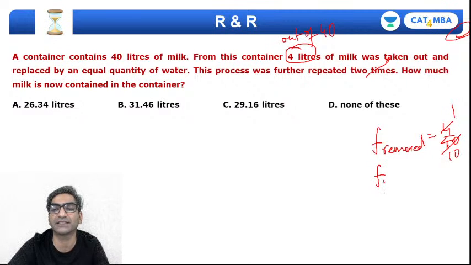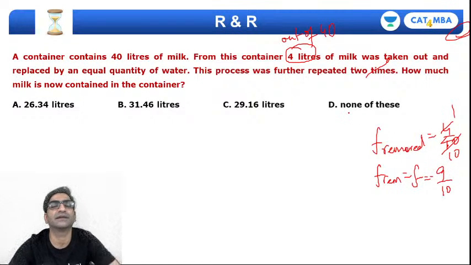Which means the fraction remaining F would be 1 minus 1 by 10. That's 9 by 10. Right? And since you are replacing with water, we'll work with milk. So you're starting with 40 liters of milk. So initial value is 40.